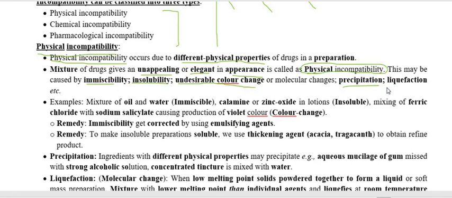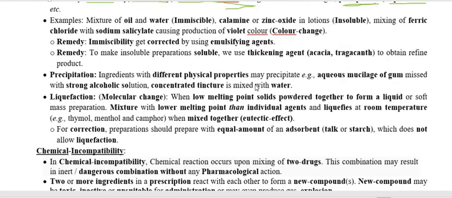These happen when we mix two or more drugs, chemicals, or substances together. As a result, the mixture may be immiscible, may be insoluble, may change color, may precipitate, or may liquefy, and therefore these all come under physical incompatibility. Now we have to go through the first one.